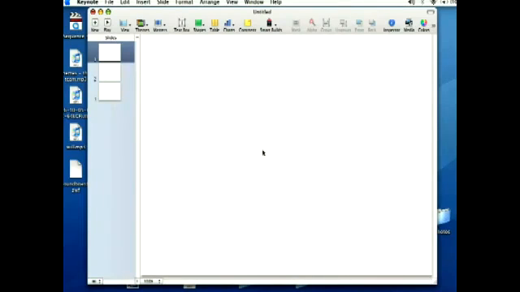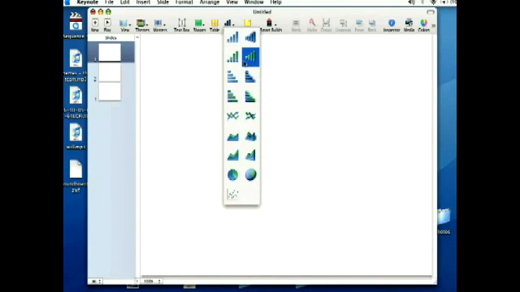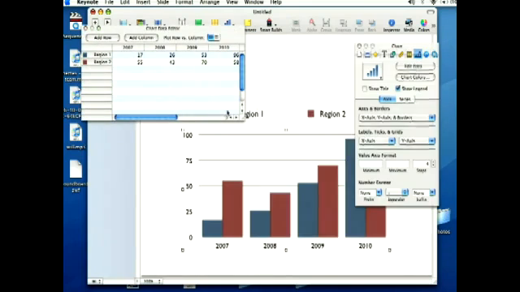One other object that you should be aware of how to create is a chart. If you come up here to the chart button and click there, it's going to give you a list of different types of charts that you can create. There's 2D and 3D charts, and there's a couple of different types of charts.